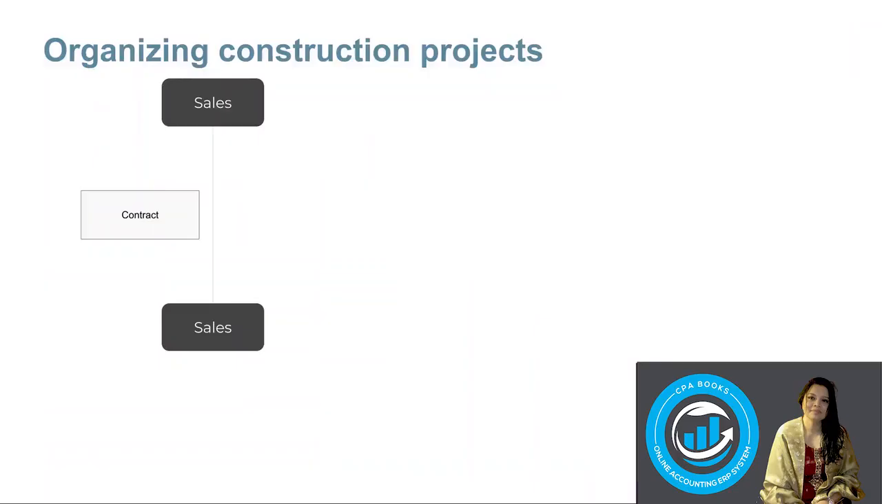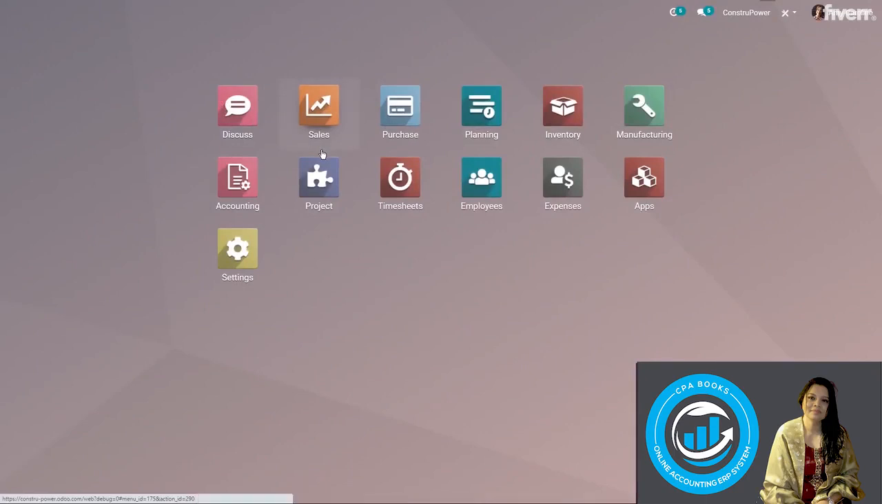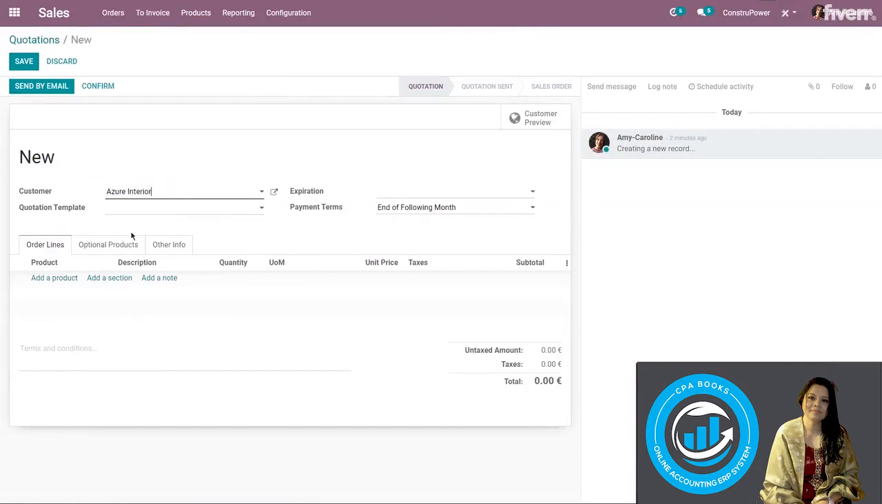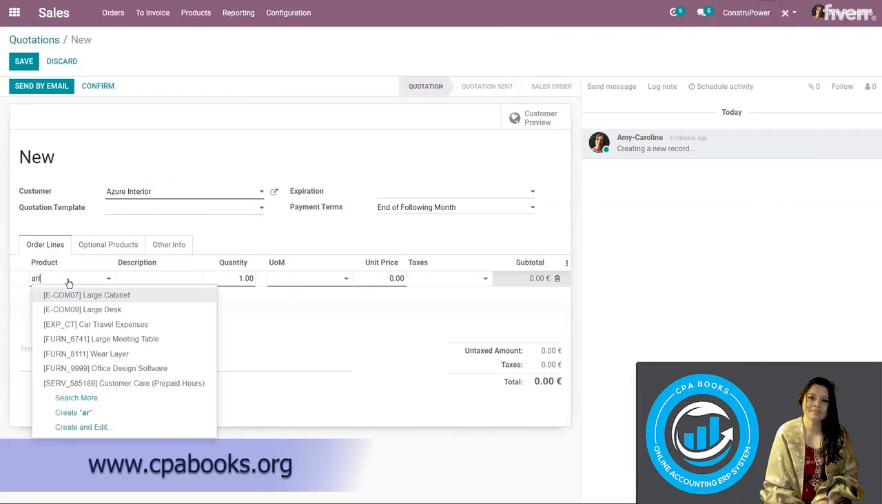As said, a project usually starts at the sales department with the negotiation of a contract with the customer. So we're going to go straight to the sales application and create an invoice. So I'm first going to choose my customer, and then I'm going to start adding some products right away. So here I'm going to need some work by my architect.